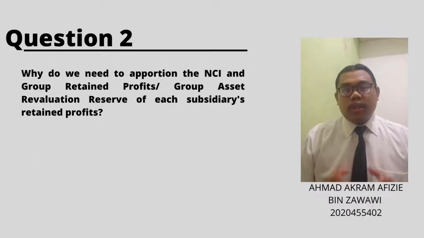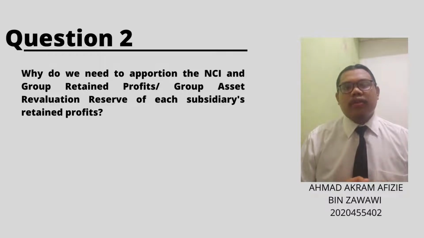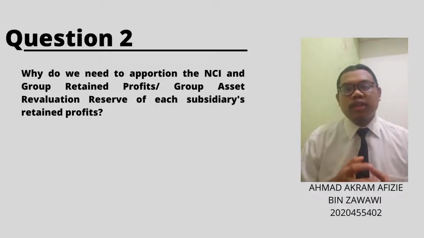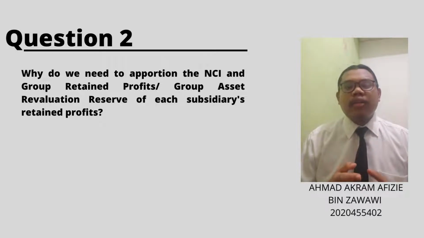For the second question in the Q&A session, why do we need to apportion the NCI and group retained profit or group asset revaluation reserve of its subsidiary retained profit?